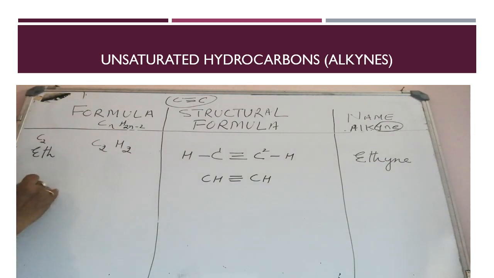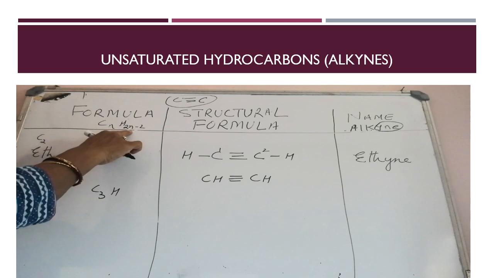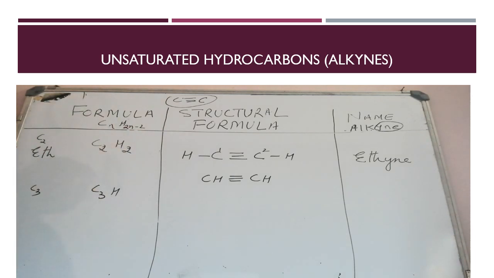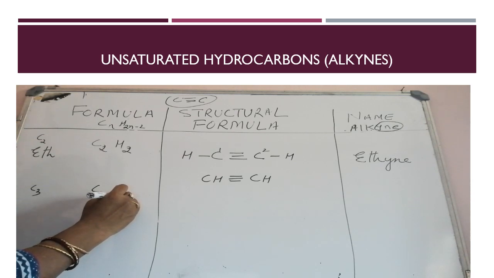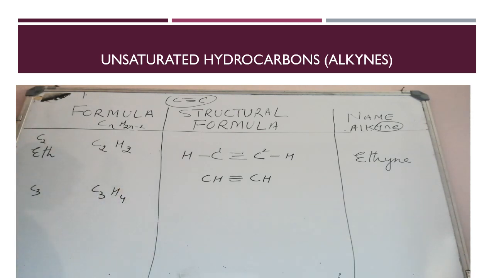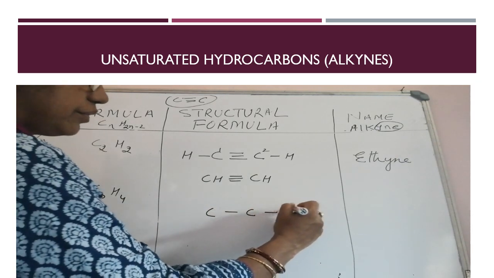When the number of carbon atoms is 3, the number of hydrogen atoms becomes 3 into 2 is 6, 6 minus 2 is 4. Okay, C3H4.